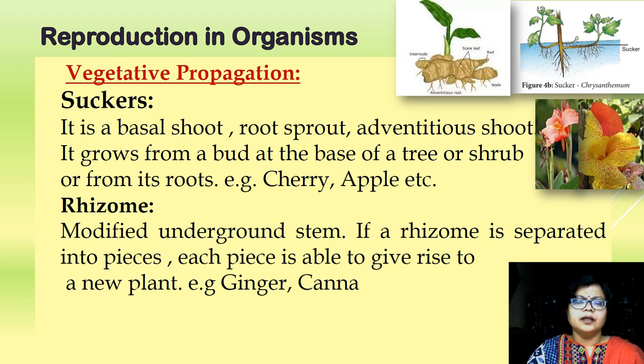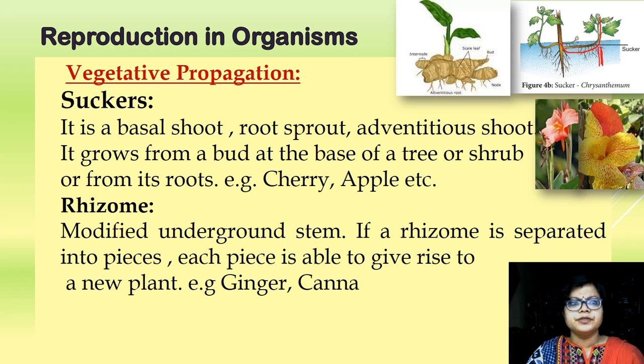Now the sucker. Sucker, what happens, the basal shoot, actually from the basal part of the aerial shoot, branches develop, it grows under the ground, under the soil, and then it forms an aerial shoot once again, and from the nodal region the adventitious roots develop. Actually, the arched branches develop below the soil from the basal region of the aerial shoot, and then it grows again in an upward direction, and from the nodal region adventitious roots develop.